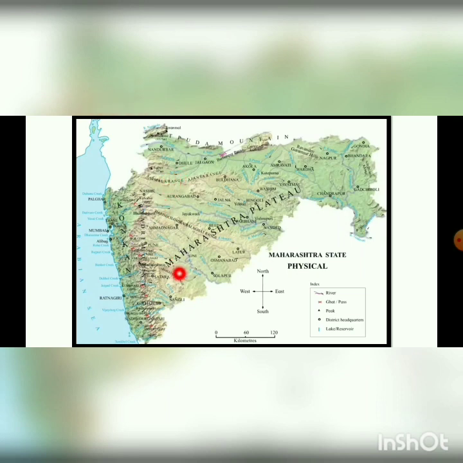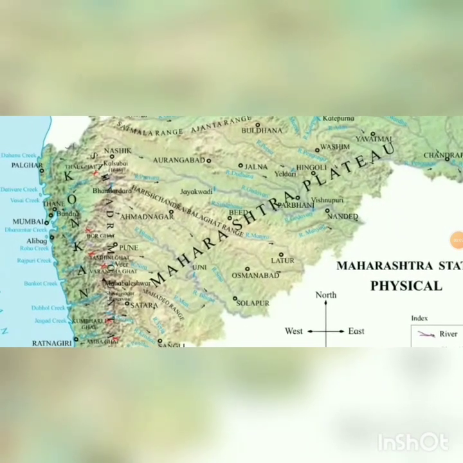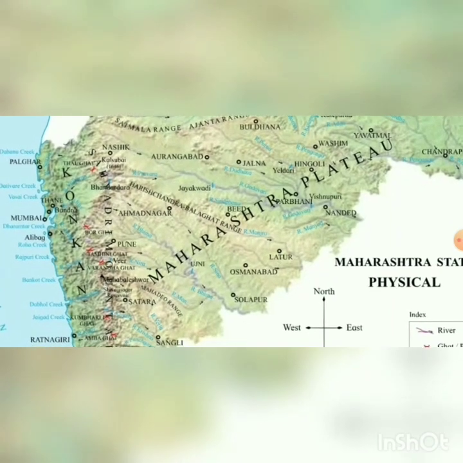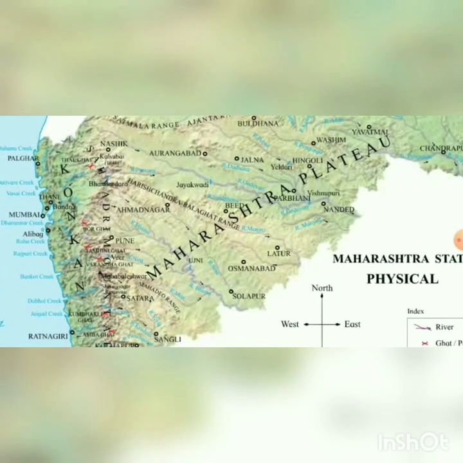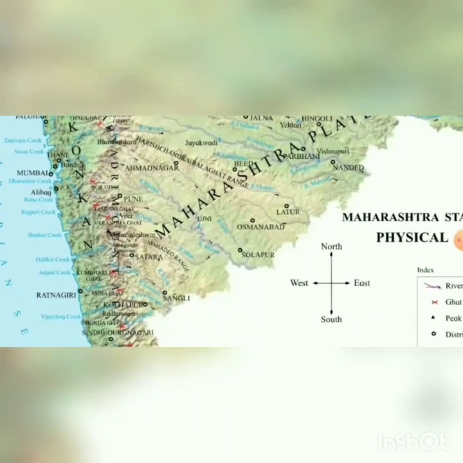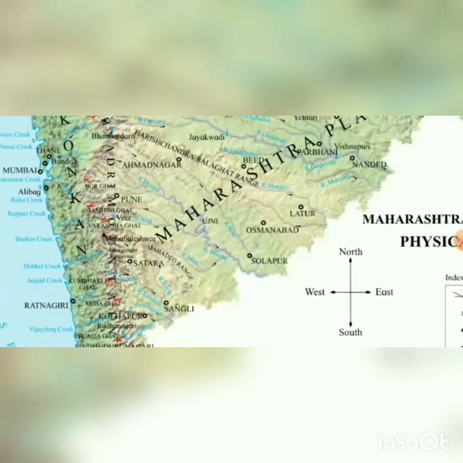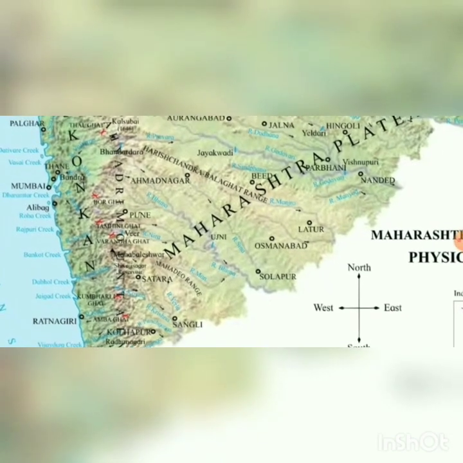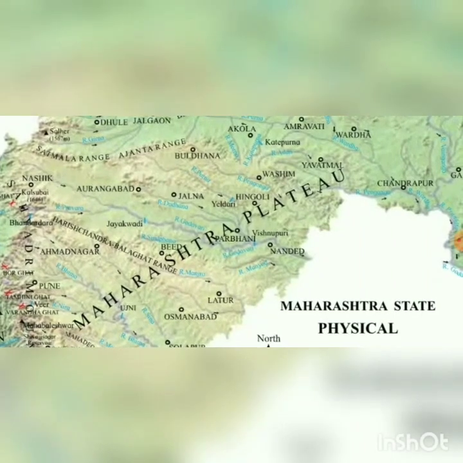And then you have the plateau region, which is called the Maharashtra Plateau. In the Sahyadri Hills, you have different ghats. So you have the Bor Ghat, then you have the Amboli Ghat, Ponda Ghat, and many other ghats are situated in the Sahyadri Hills.